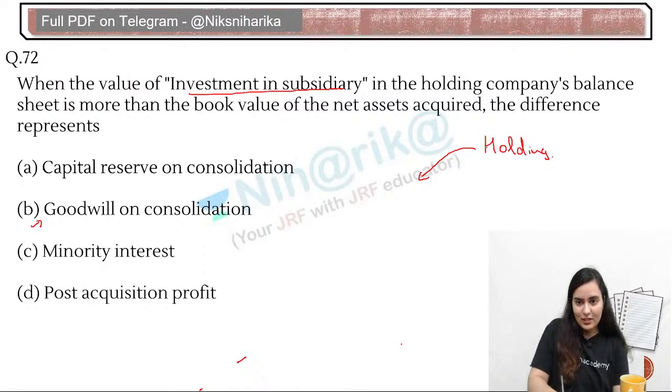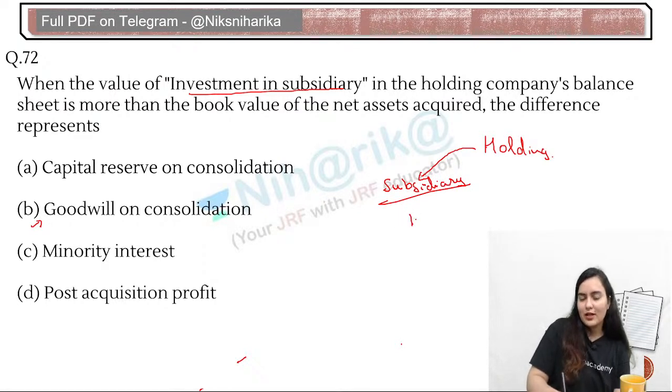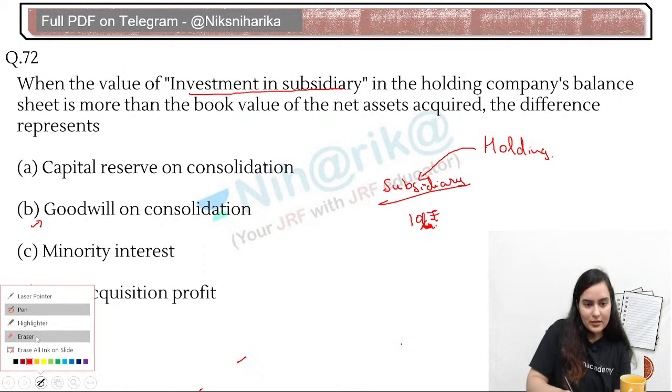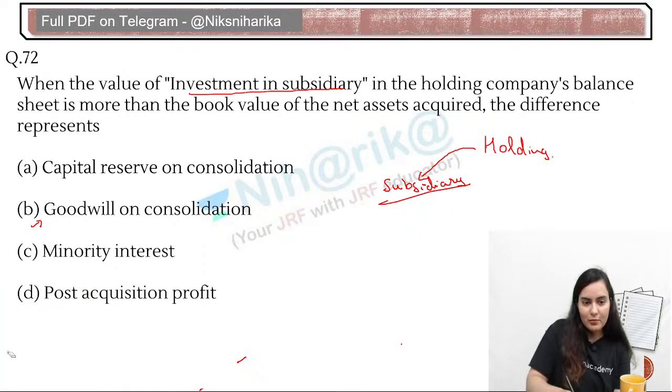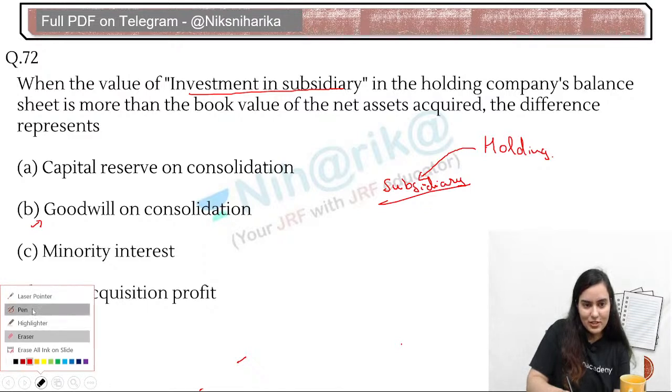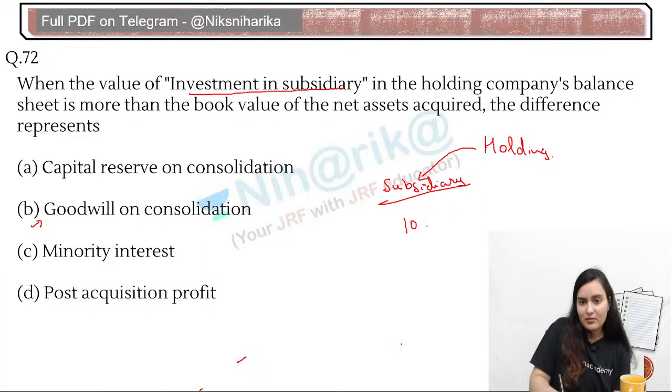How come? Look, tell me one thing. That holding company has acquired a subsidiary company. Now, the value of the subsidiary company's asset was, suppose, 10 crore rupees, or 10 lakh rupees, fine. I'm just putting a simple number, 10. Now tell me, suppose the holding company has actually paid 12 lakh rupees.